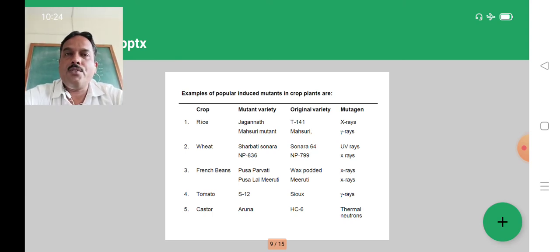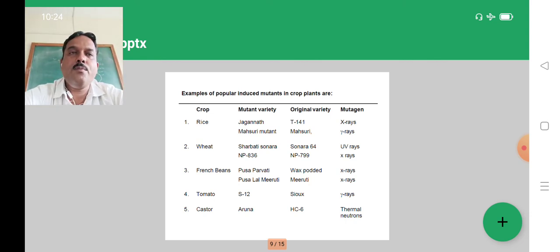And the new variety which is developed, that is Sharbati Sonora, one of the important characters improved, that is the red color variety improved to amber colored. Because of that amber color, it gets more price in the market. So any defective character can be improved with the help of the mutagenic treatment.